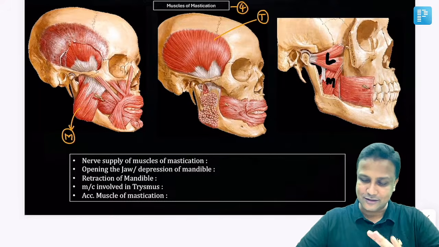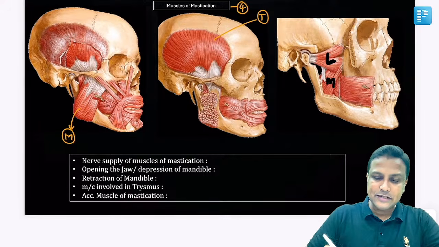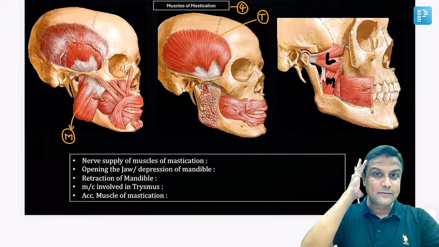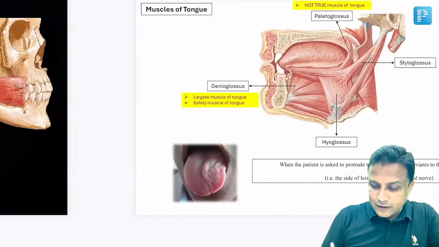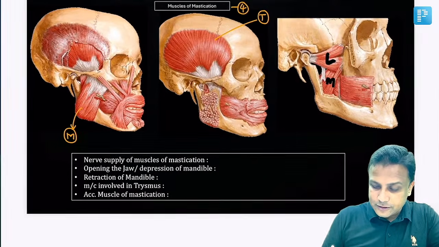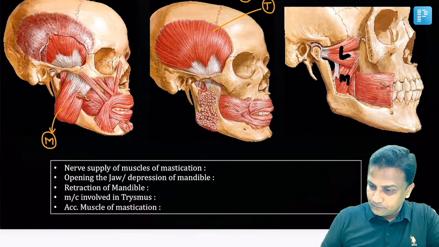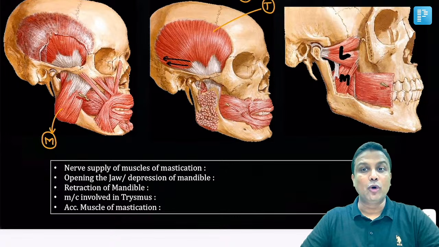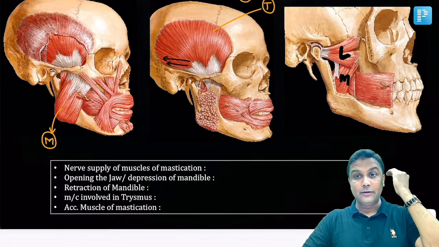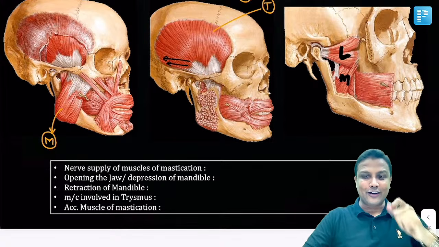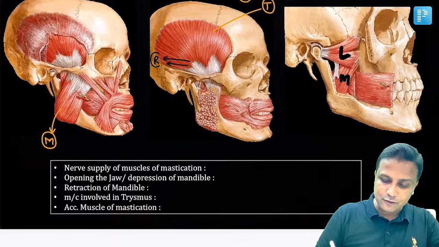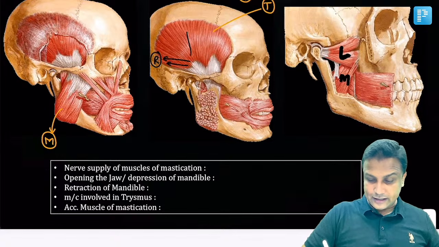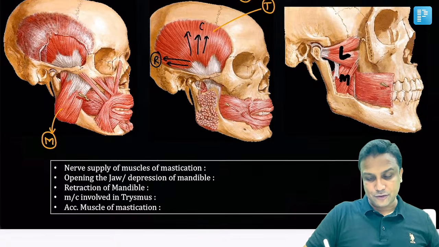Temporomandibular joint ko attach hota hai, sir. Done. Now let us do one MCQ here itself. Temporalis muscle जो होता है ना, it's a big muscle, and posterior most fibers are actually more horizontal fibers. Because these fibers are more horizontal, when they contract, it will help in retraction of mandible, pulling the mandible behind. Makes sense? And the other fibers are actually helping in elevation of the mandible here.